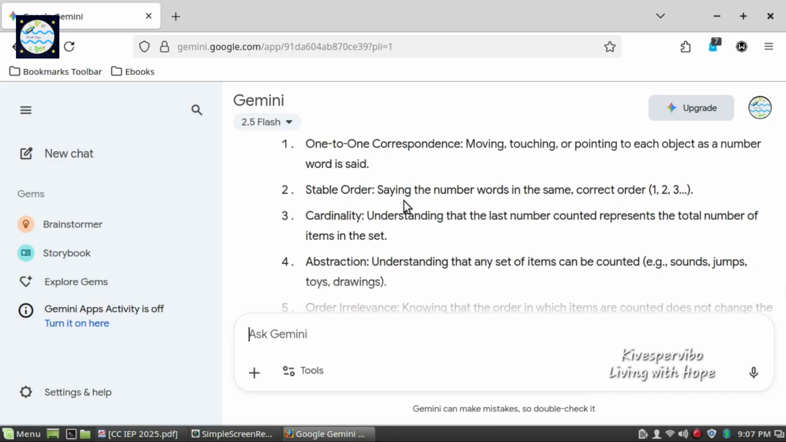We progress on to the next level. Second, that is stable order, saying the number words in the same correct order: 1, 2, 3 and so on. We progress on to the next level. Third, cardinality, that is understanding the last number counted represents the total number of items in the set. From there on, we move on to the next level.